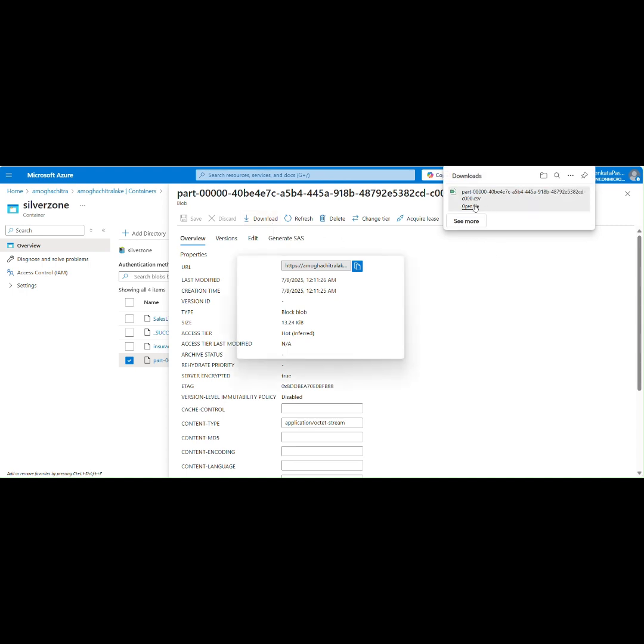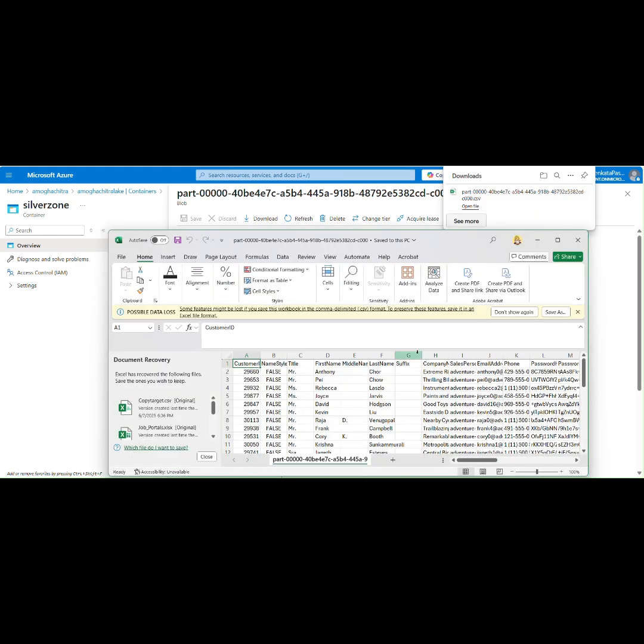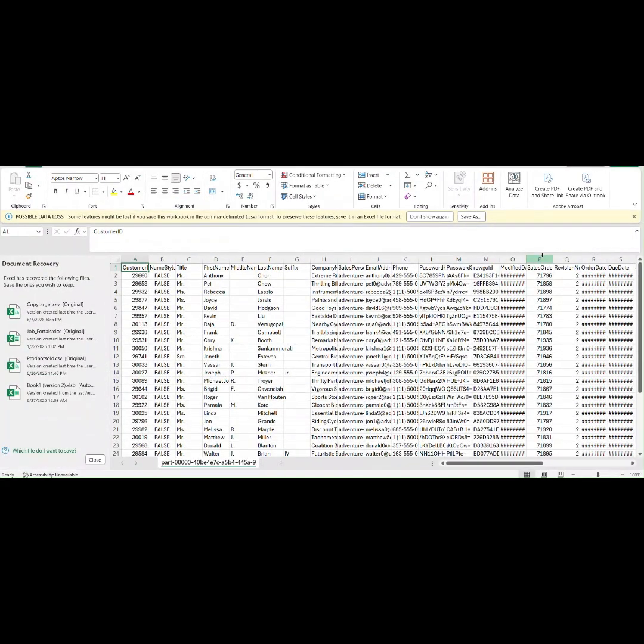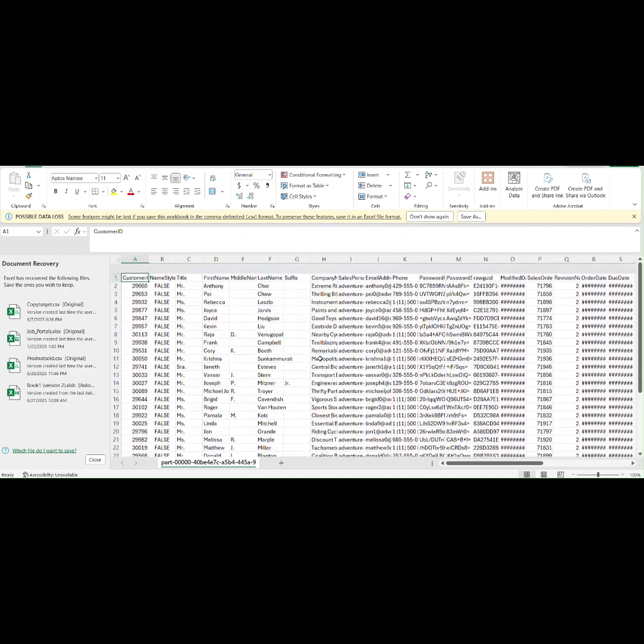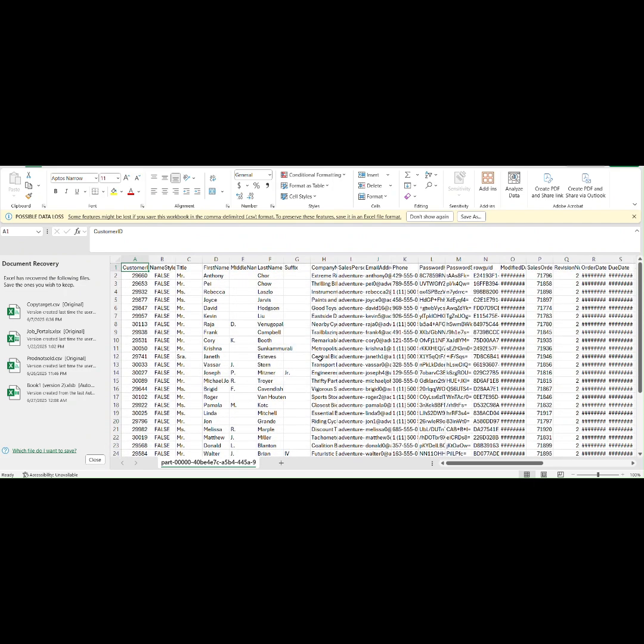Click on open file. Yeah, we can see here the combined data, which is the SalesLT customer and the sales order header file. You can see all here. So finally, this is the target file we have to see.